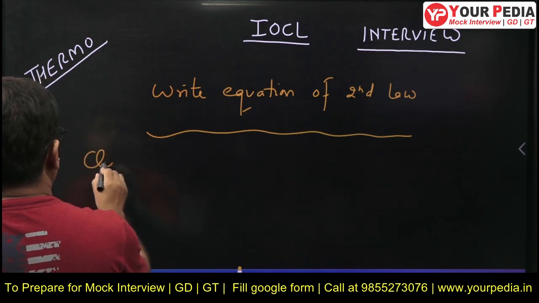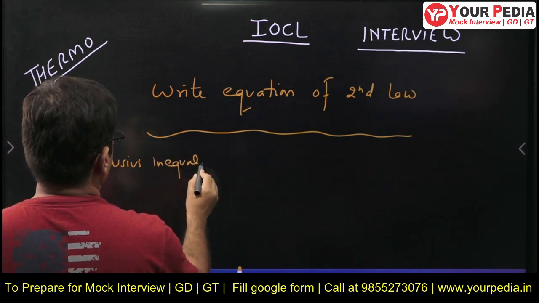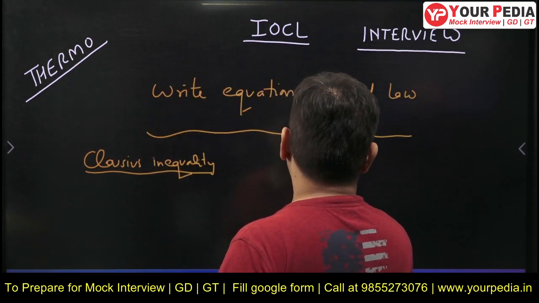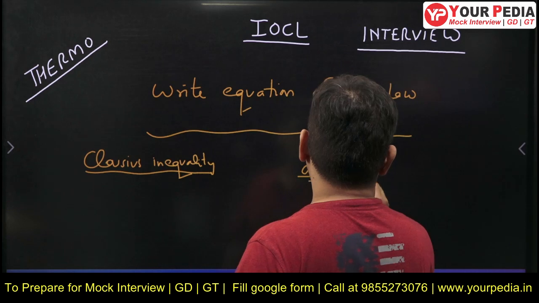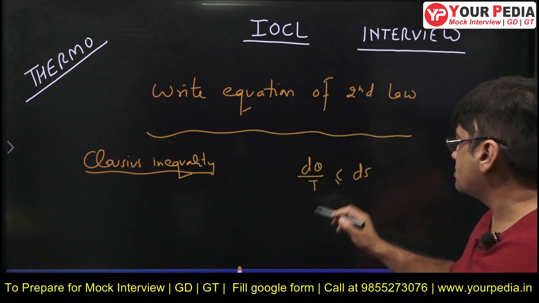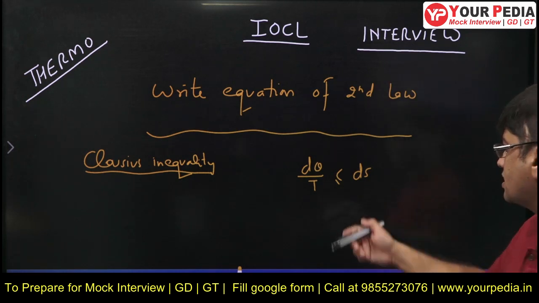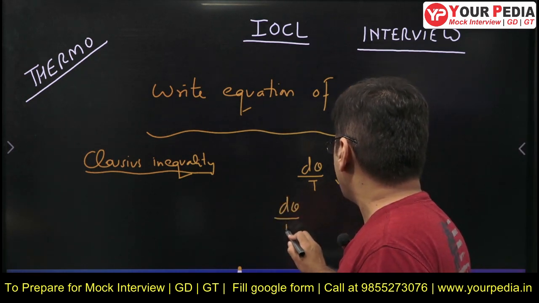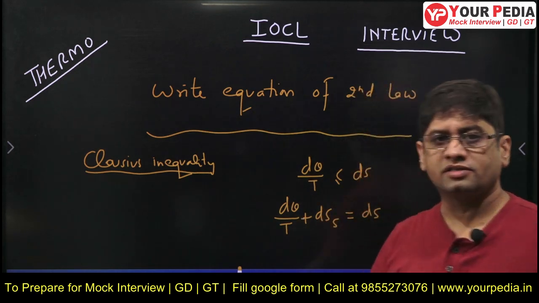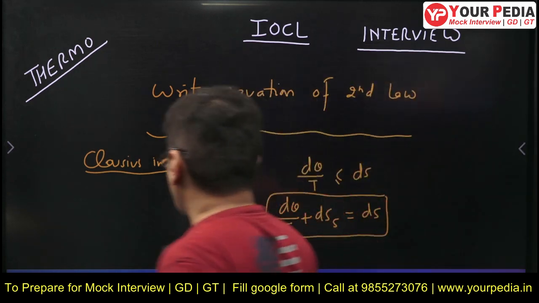This is related to the Clausius inequality, which further becomes the Clausius equation. From there you start writing: dq by T is less than or equal to ds. If it is less than or equal to, you will add something here, dq by T plus something, and the something you add is a positive number, and that is equal to ds. So this equation for a process becomes the equation of the second law of thermodynamics.